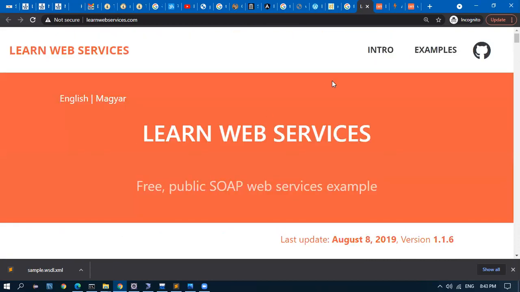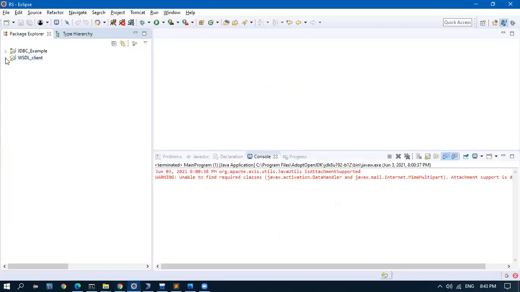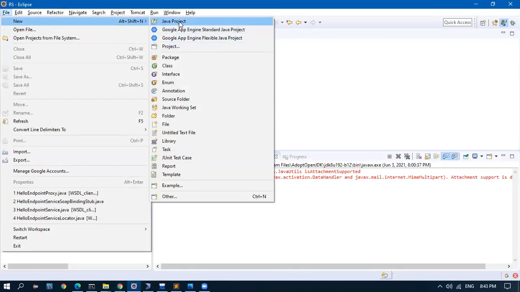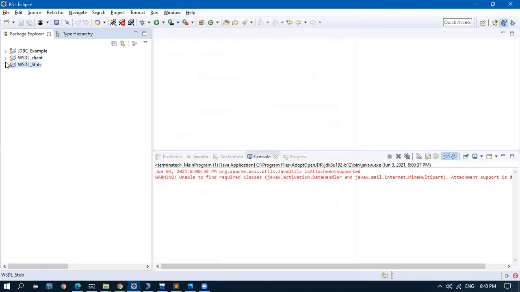Let's go ahead and create the stub now. So I showed the WSDL. Now I'll copy this WSDL, because I said that using the WSDL only we can create a stub. I'll go to Eclipse, File, New Java Project, WSDL stub. I'll do an empty project like this.